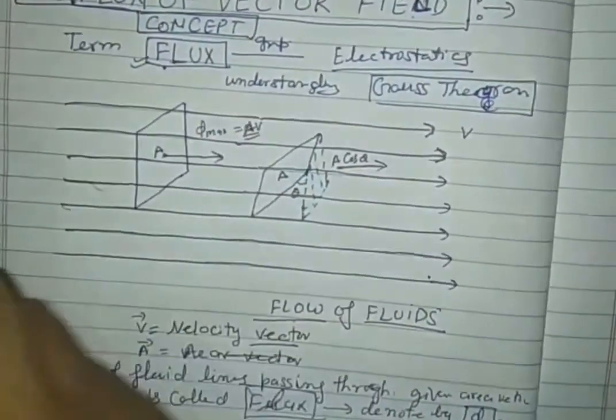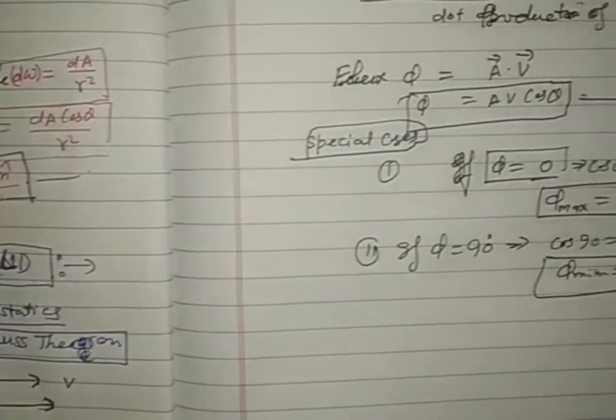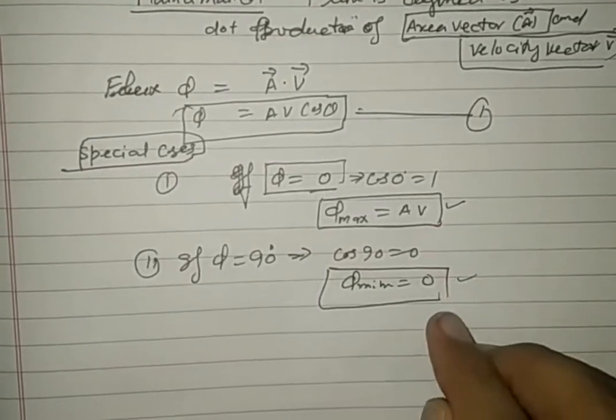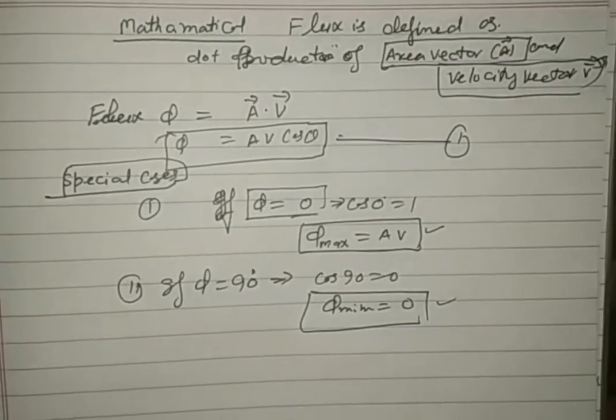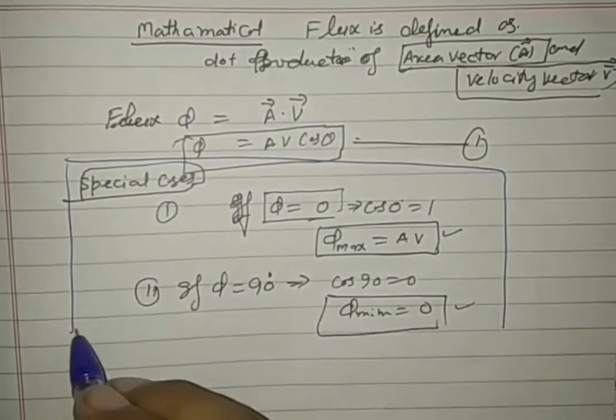In this case, cos 90 is 0, no flux passes. That is why this maximum value and minimum value are given. This is required to be understood very well by each and everybody, this concept.